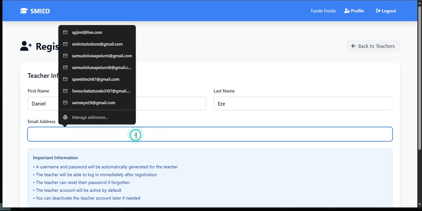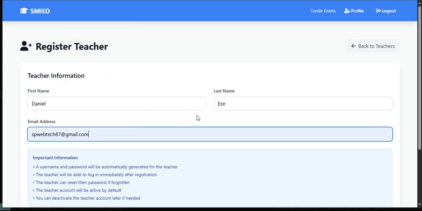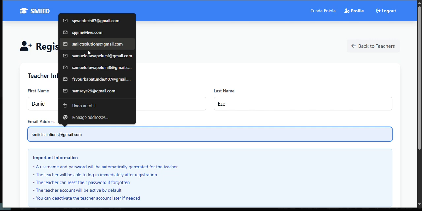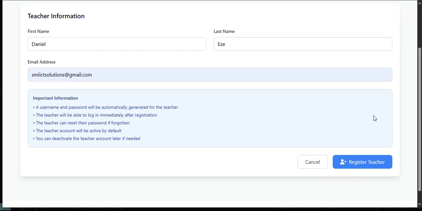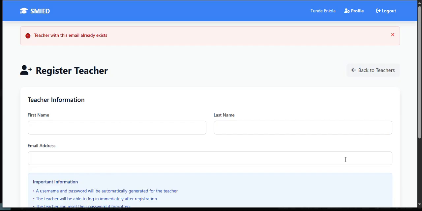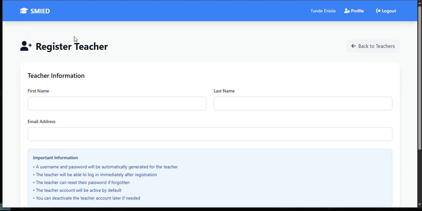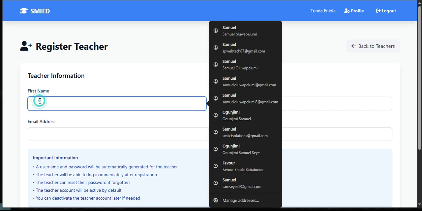Okay, email, yes, you can put the teacher's email there. That's optional, but it's always good to do that in case the teacher has an issue, probably resetting the password. Though there are other options in resetting password, admin also has the power to reset the teacher's password. So let's put an email here and let's click on register teacher. All right, so now, as you can see, we have teacher already exists with that email. That's why I decided to use everything I knew the other time because I don't want to repeat things. So let's leave the email for now.